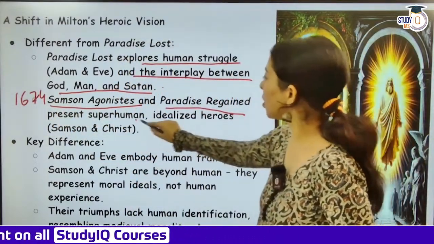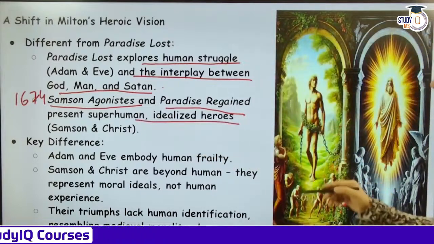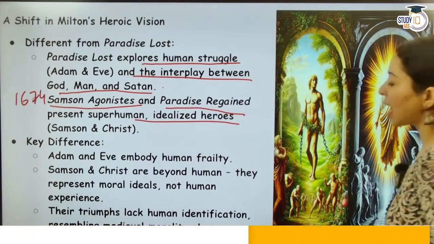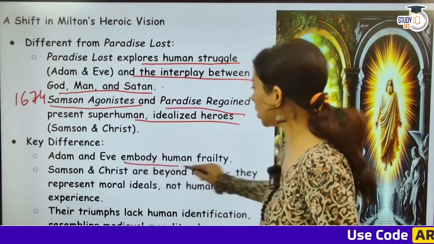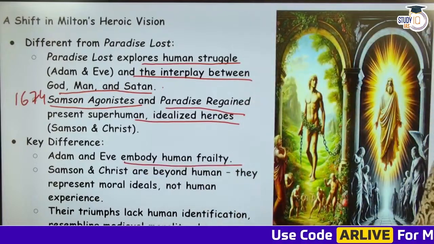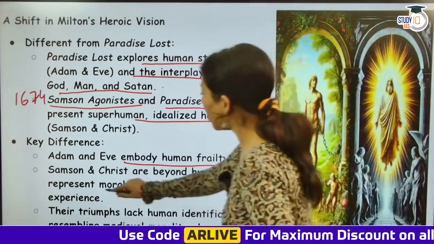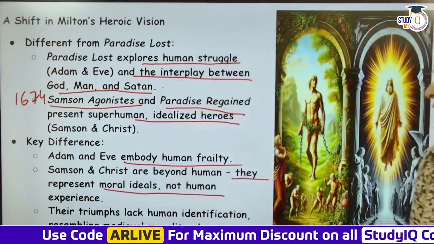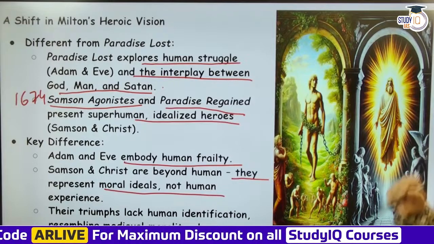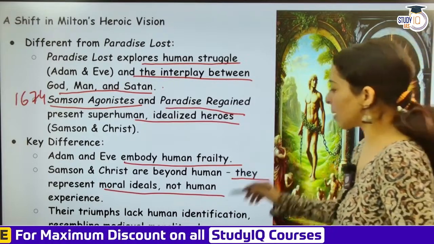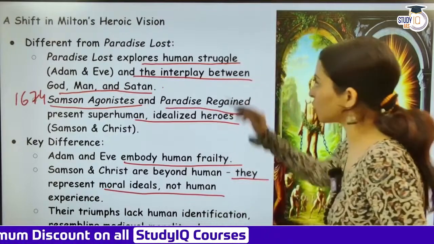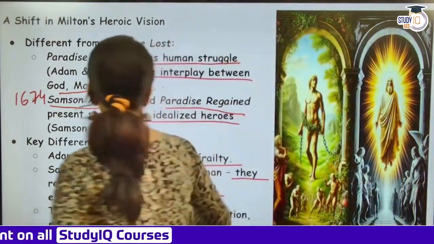This presents a superhuman idealized hero, Samson and Christ. And the key difference: Adam and Eve embody human frailty. Samson and Christ जो होते हैं, they are beyond human, and they represent moral ideas, not human experience. And the times lack human identification, resembling medieval morality plays. Okay, so this again becomes an important work.